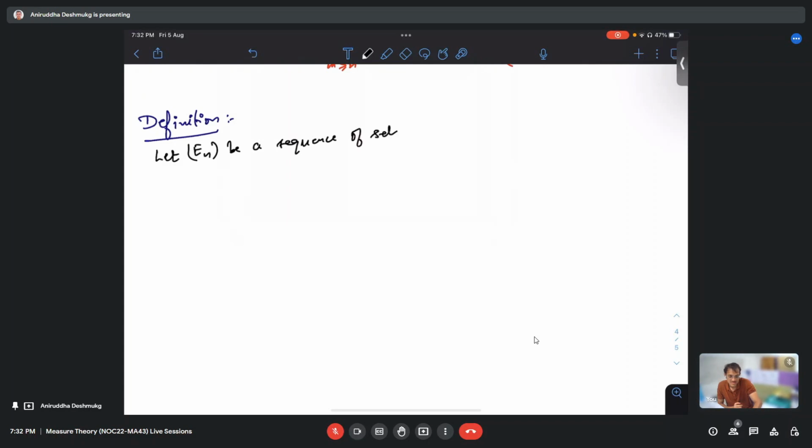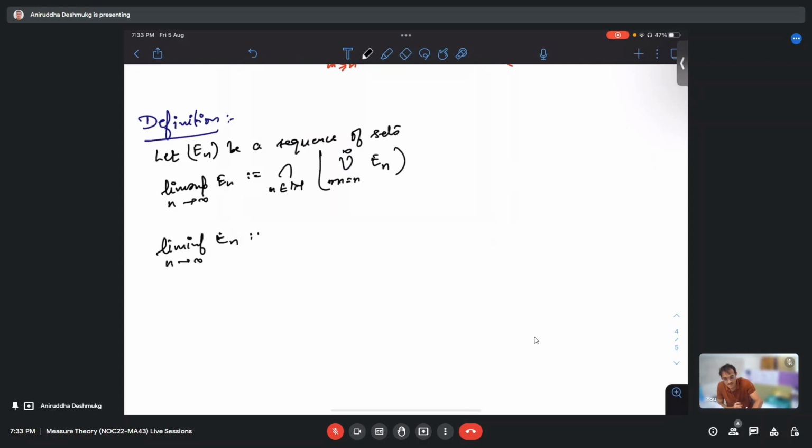Then the limit supremum of E_n is defined as the intersection over all n of the unions over m bigger than or equal to n of E_m. And similarly, the lim inf of E_n is defined as the union over all n of the intersection from m equals n to infinity of E_m.